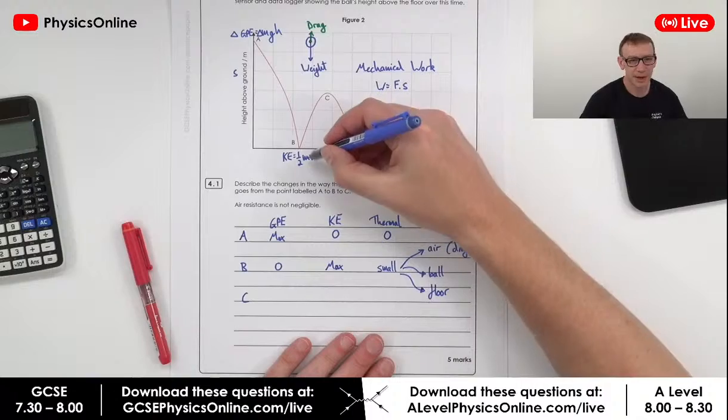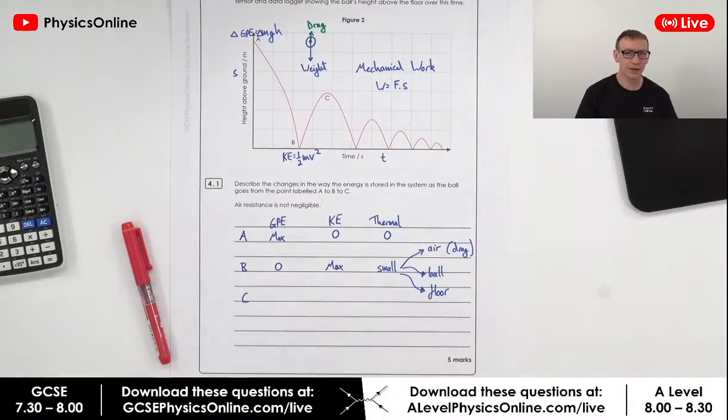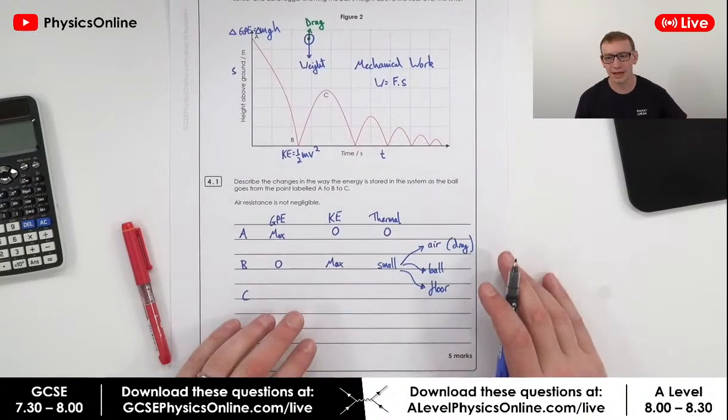Okay, so as this is bouncing, there's going to be some energy losses here, and so the ball heats up, the floor heats up, and there's going to be a very small amount of heating in the air.